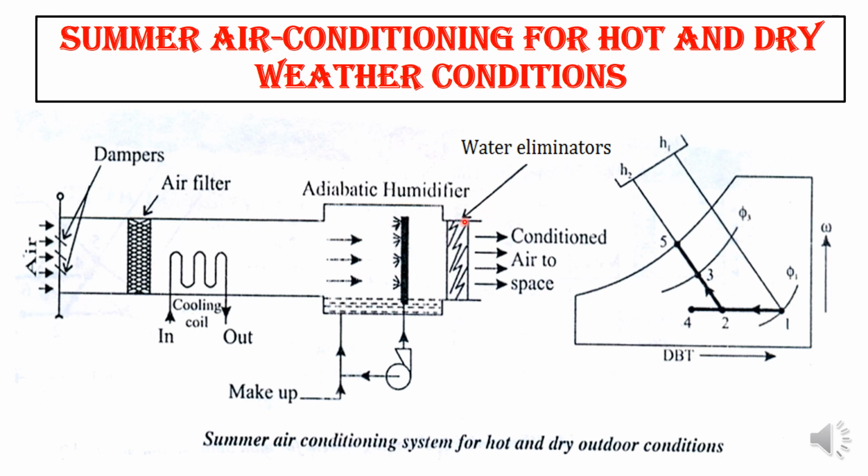Then it is coming to the water eliminator. If any water particle is there, it will be eliminated over here, so only moisture goes into the conditioned space. So this is how we are making hot and dry weather condition. So this is a summer air conditioning system.